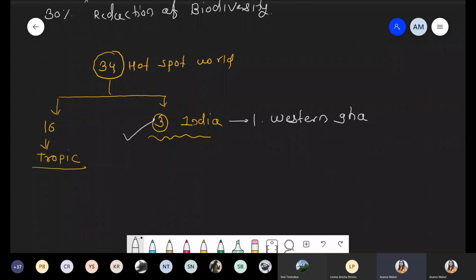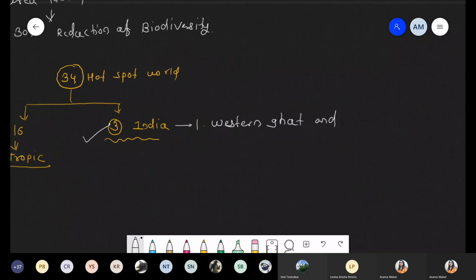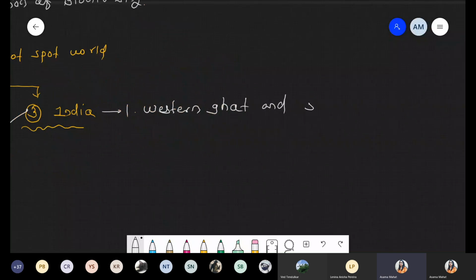First one we are talking about is the Western Ghat and Sri Lanka.